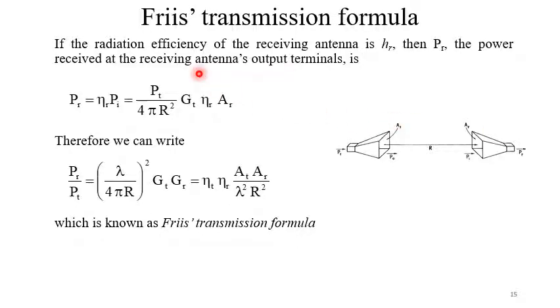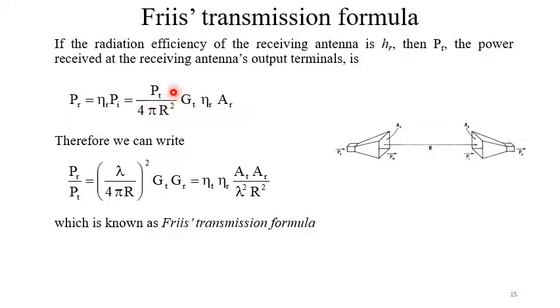If the radiation efficiency of the receiving antenna is eta r, then PR, the power received at the receiving antenna's output terminal, can be written as PR equal to eta r into Pi.